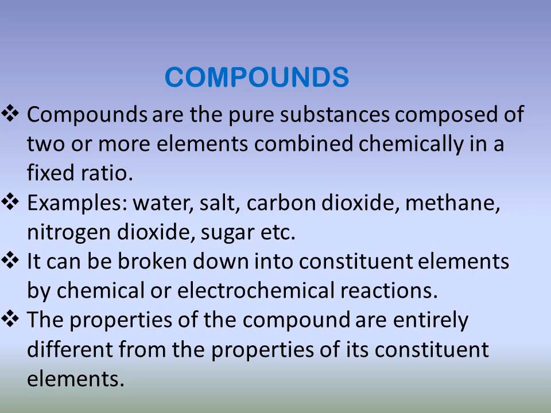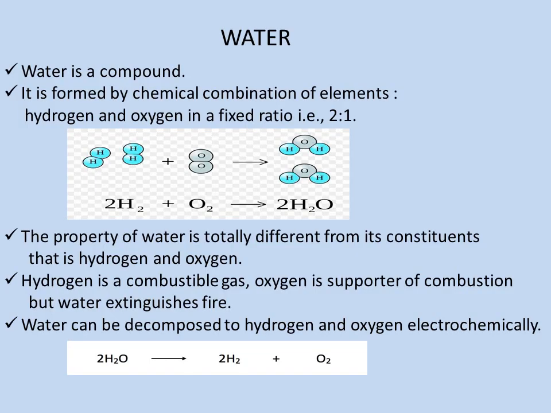Let us take one example. Water. Water is a compound and it is formed by chemical combination of elements. What are the elements? Water is formed from hydrogen and oxygen. And this chemical combination occurs in a fixed ratio, that is 2:1.